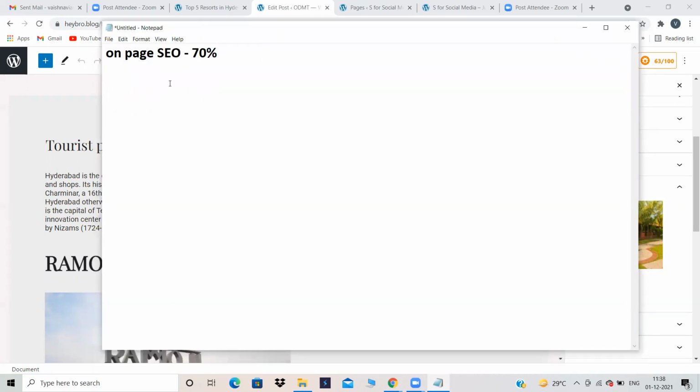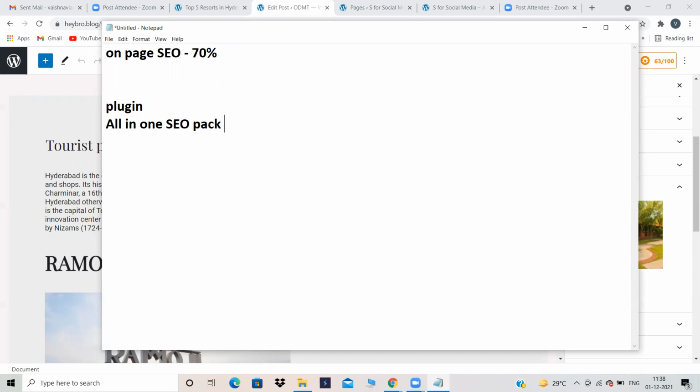Now to do on-page SEO, that means if you want your website to rank on SERP for a particular keyword, the first step is you have to install a plugin. The first plugin you need to install is All-in-One SEO Pack.